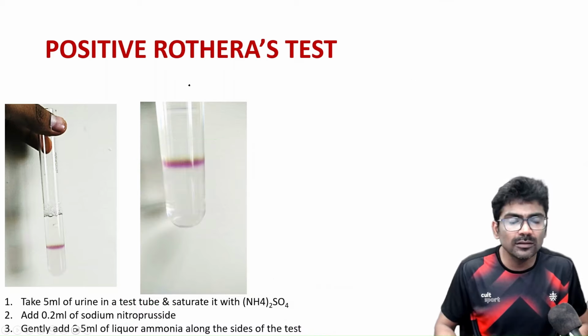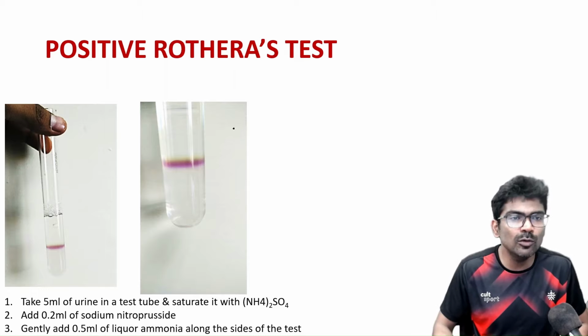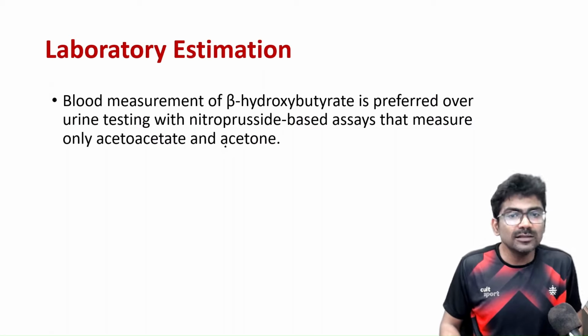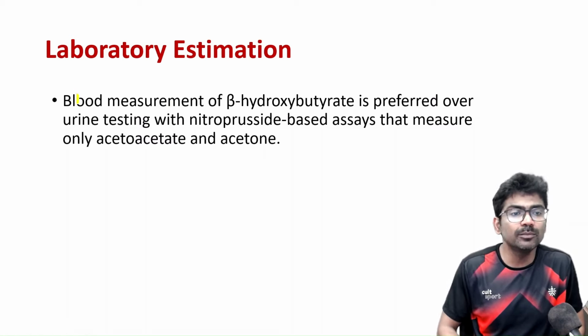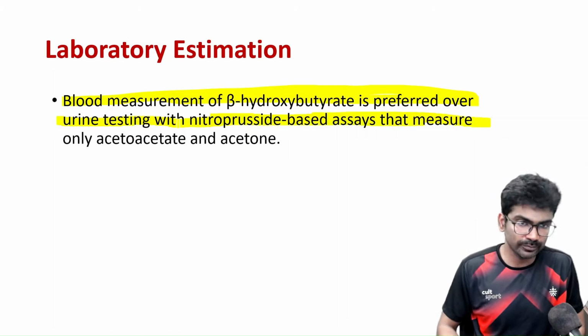So now tell me, among the ketone bodies, which ketone body will not give a positive Rothera's test? Think and let me know. What is that? It is beta hydroxybutyrate. So that is why blood measurement of beta hydroxybutyrate is preferred over urine testing with nitroprusside based assays.